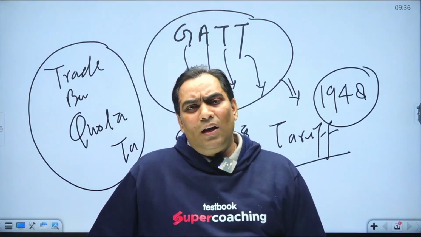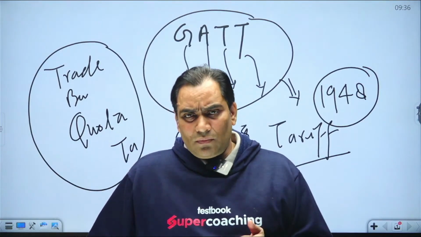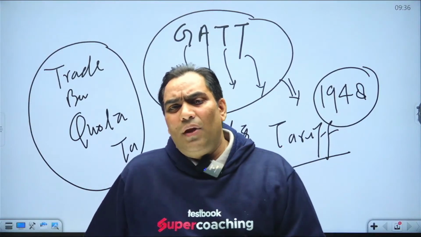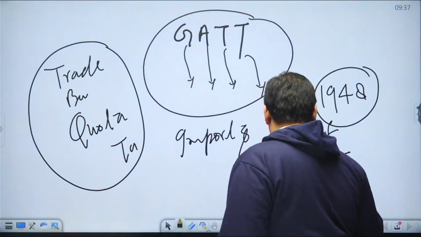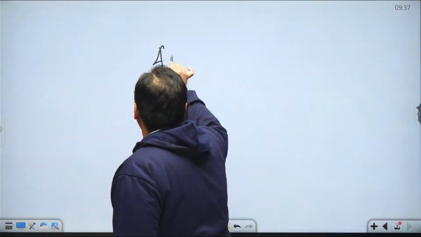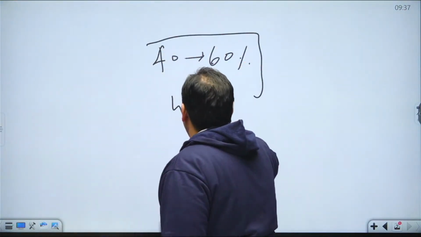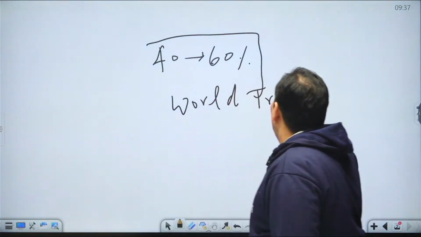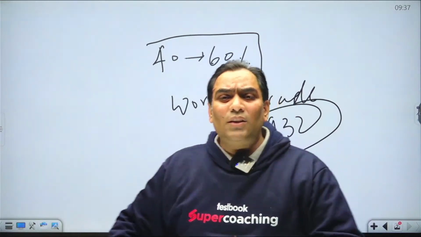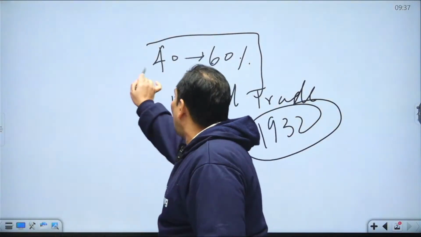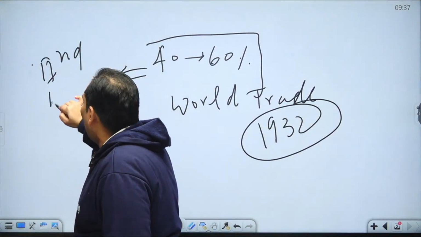Okay, other developed countries as well. So what was the significance? The significance of this was that imposing the trade barriers resulted in a decrease of 40 to 60% in world trade up to 1932. And it was also expected that this was one of the reasons for the Second World War.